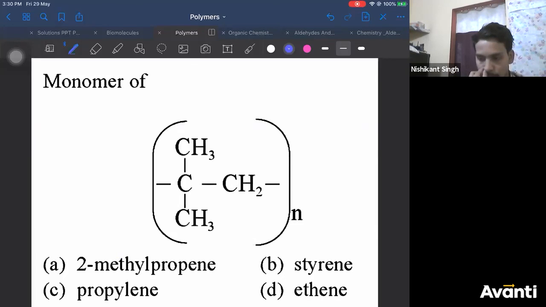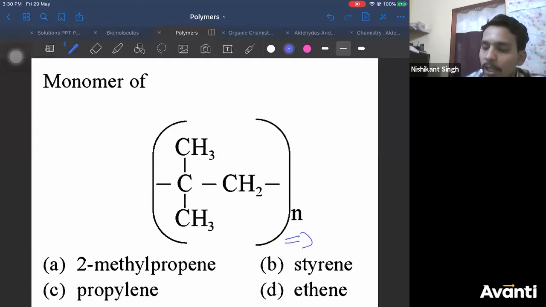Monomer of this polymer would be. What is the correct monomer of this polymer? Last question of the day. All right. Bharat, check again and answer. Monomer of this polymer would be. Yes, Sudhanva. All right. So let's end this. This is pretty easy. We are up with the time also.